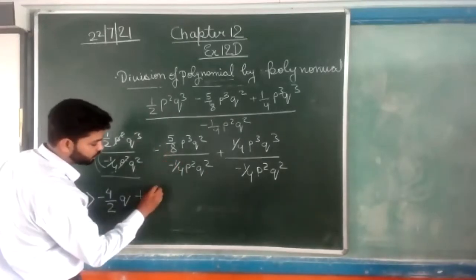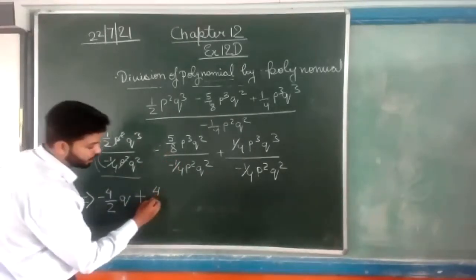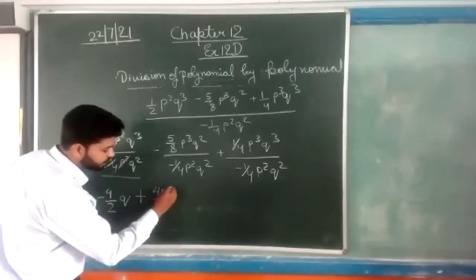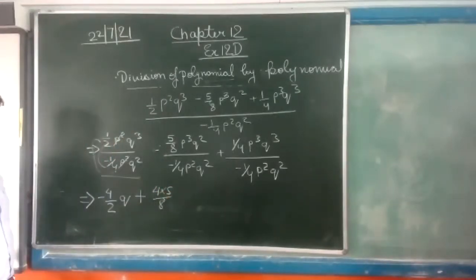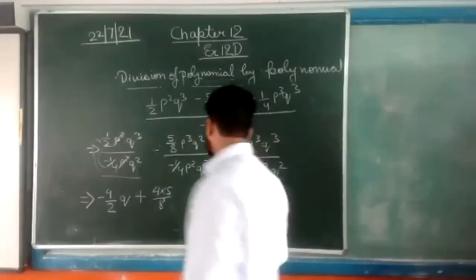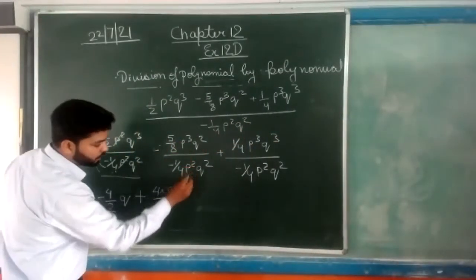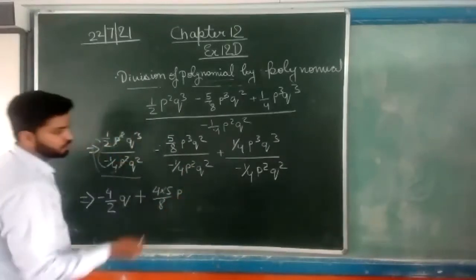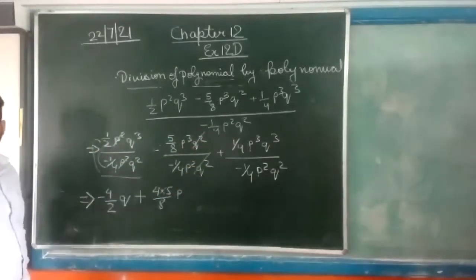Now we are transferring 4 on the upside and 8 on the lower side, that will become 5 into 4/8. P cube and p square will become p, and q square will cancel.